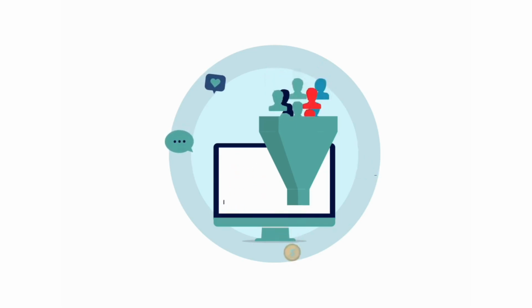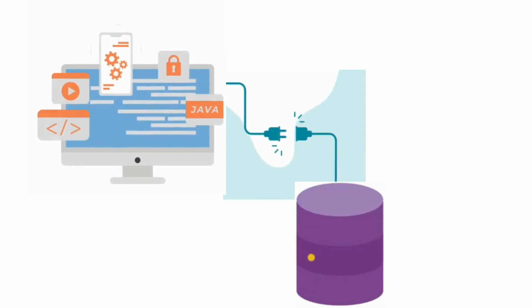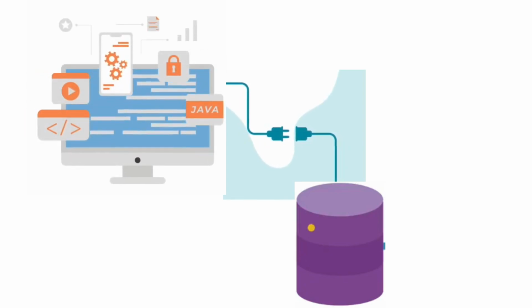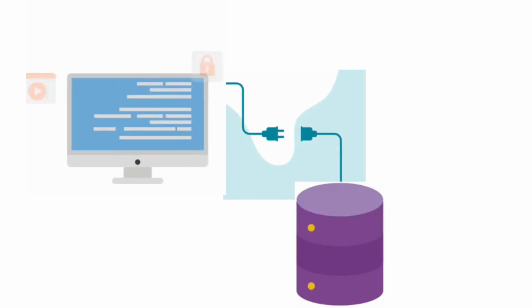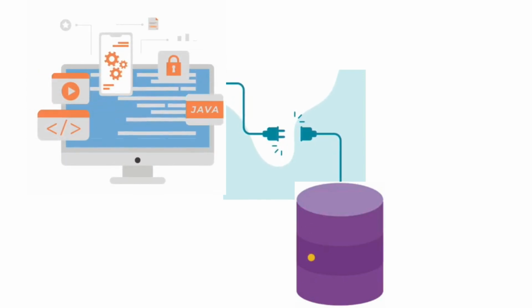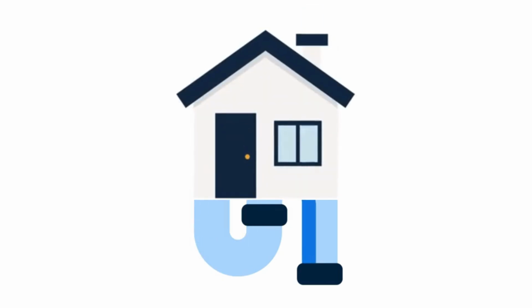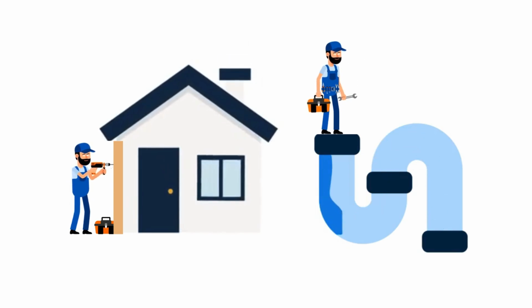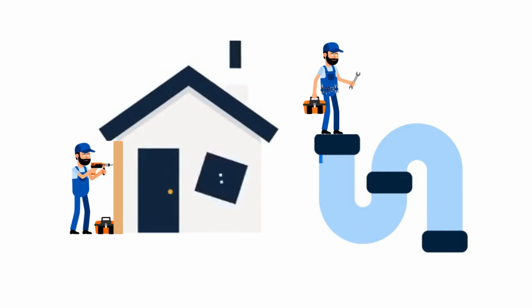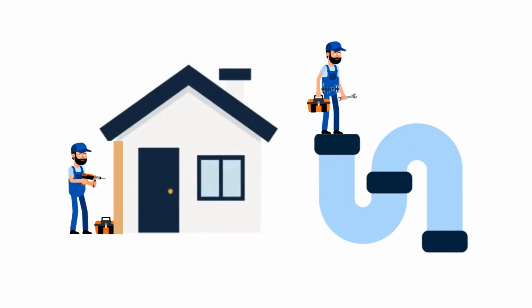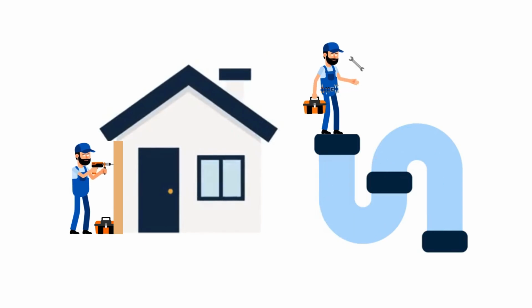The first step is to make sure your database is not tied to your application code. Treat them as separate entities so you can scale them independently. Think of it this way. You wouldn't build your house directly on top of your plumbing system. Good point. You want the flexibility to work on each system separately. That makes a lot of sense. So we've decoupled our database from our application code. What's next in this database scaling adventure?